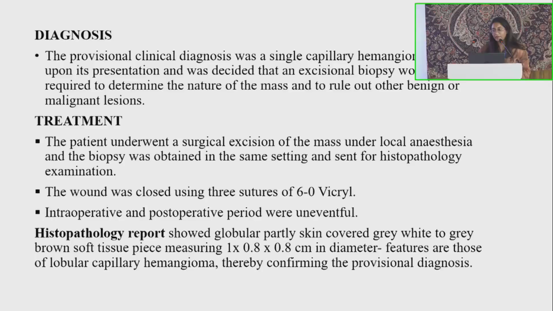So the patient underwent surgical excision of the mass under local anesthesia and a biopsy was obtained in the same setting and sent for histopathology. The wound was closed using 6-0 Vicryl sutures. The intra- and post-op period was uneventful. The histopath report showed a globular, partly skin covered, grey white to grey brown soft tissue piece measuring 1 by 0.8 by 0.8 centimeter. Features are those of lobular capillary hemangioma.